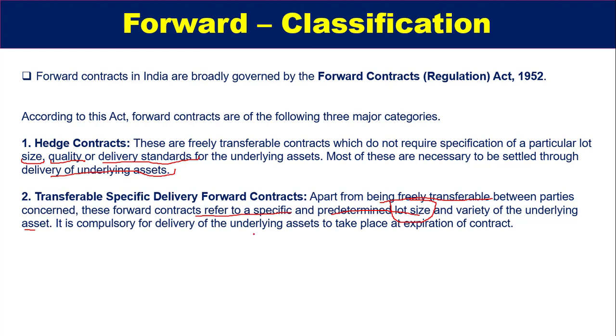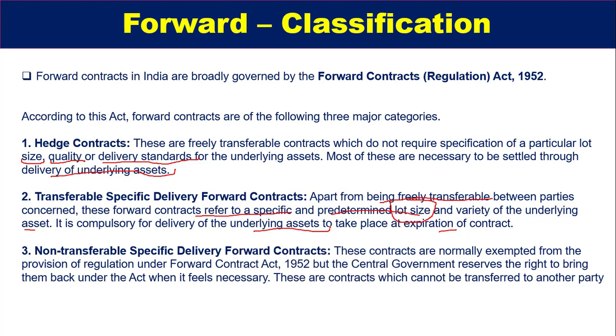The variety of underlying assets is also predetermined, and these are quite specific in terms of these two things. And it is compulsory for the delivery of the underlying asset to take place at expiration of the contract. This is a very important point, because after the expiration of the contract, it is compulsory that the underlying asset should be delivered.